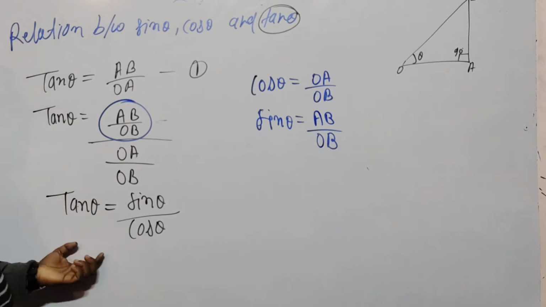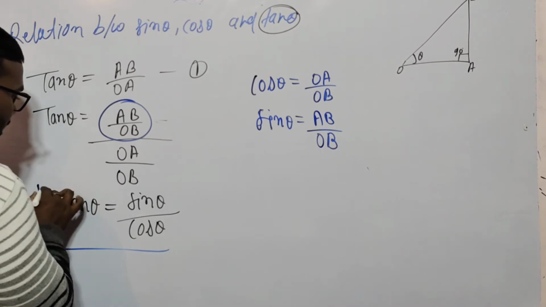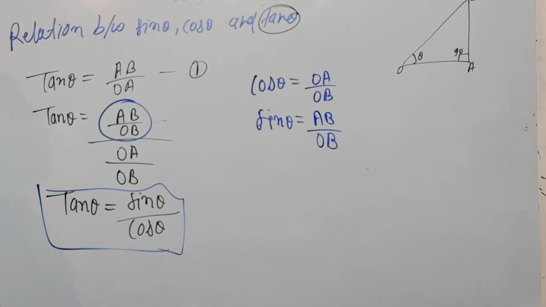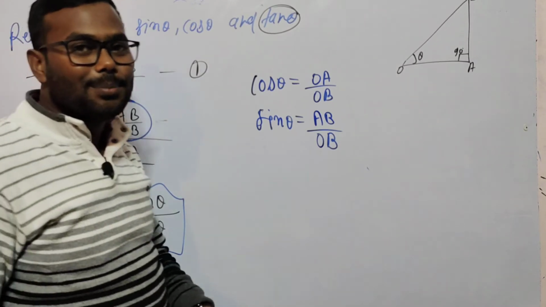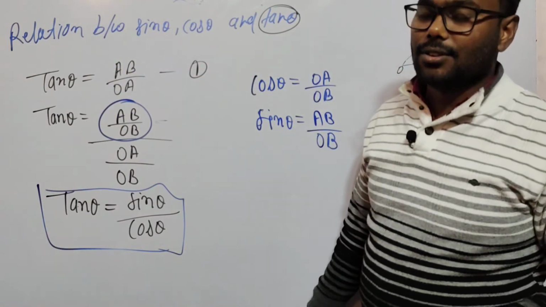So we got the relation of tan theta, sin theta, and cos theta. We can say that tan theta is equal to sin theta upon cos theta, and this is a very powerful and very important relation between tan theta, sin theta, and cos theta.